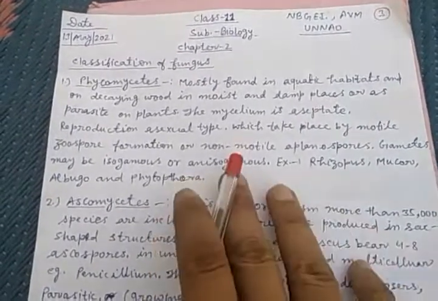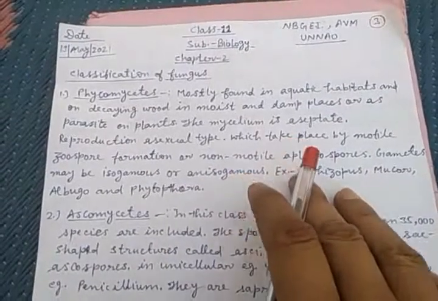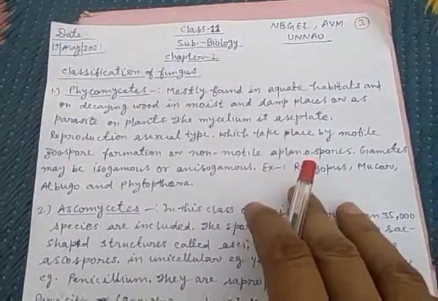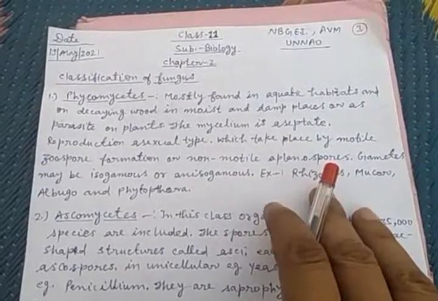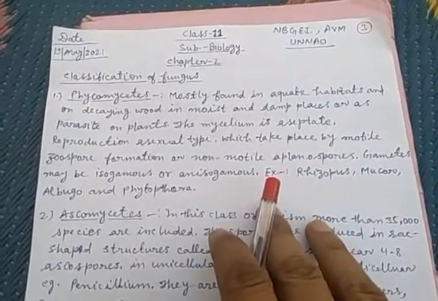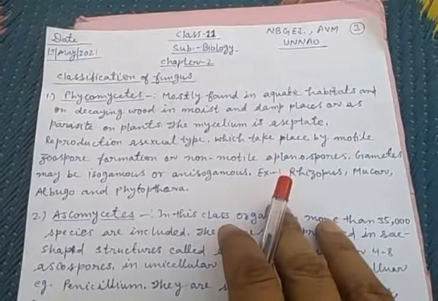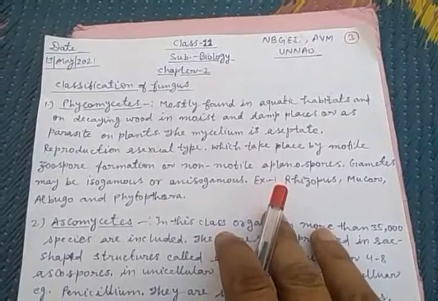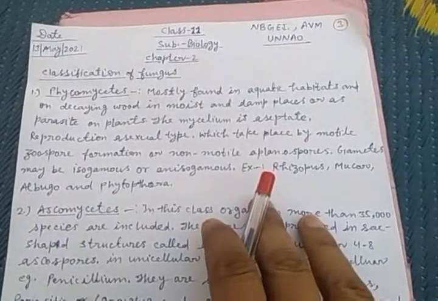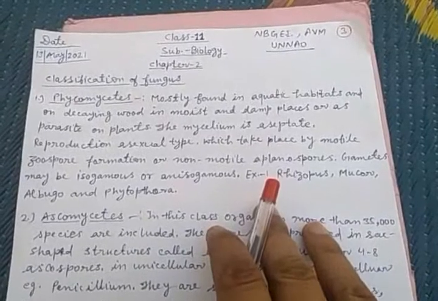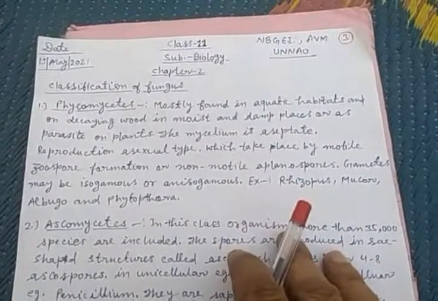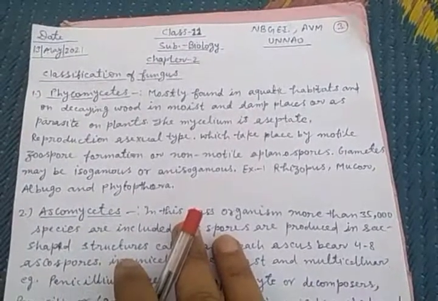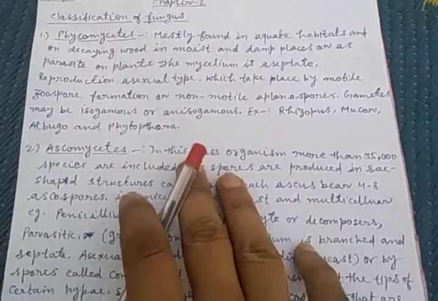Clear? Asexual reproduction takes place by motile zoospore formation or non-motile aplanospores. Gametes may be isogamous or anisogamous. Isogamous means similar gametes, and anisogamous means non-similar, not identical gametes. For example, Rhizopus, Mucor, Albugo and Phytophthora. These are examples of Phycomycetes.